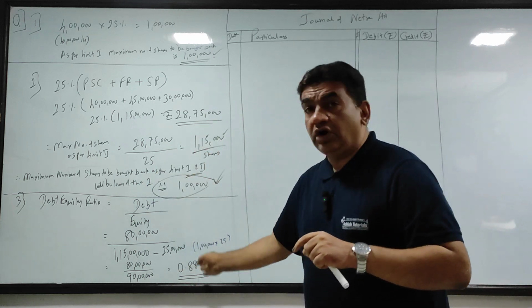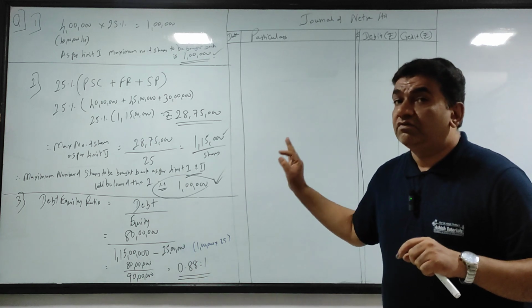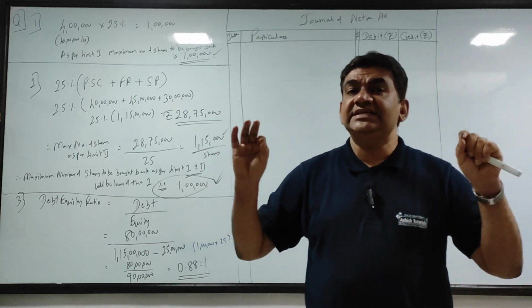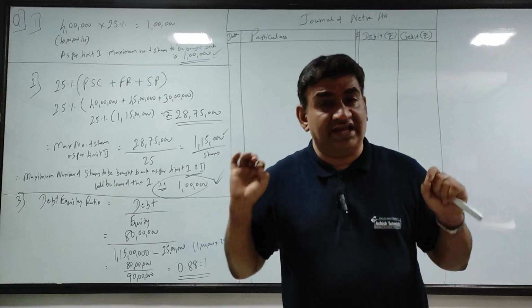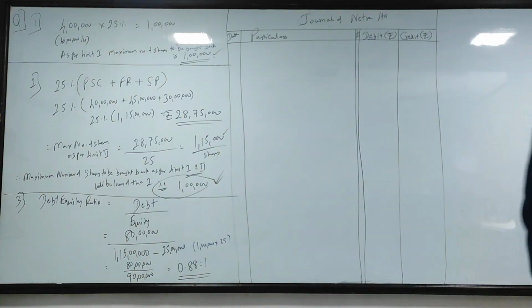Now after we got the number, now I will record the journal. What is the situation? Again I'll repeat. When I start the journal, company is buybacking 1 lakh shares at rupees 25 per share. Okay, so now I'll start the journal. I'll just have water and I'll just be back.